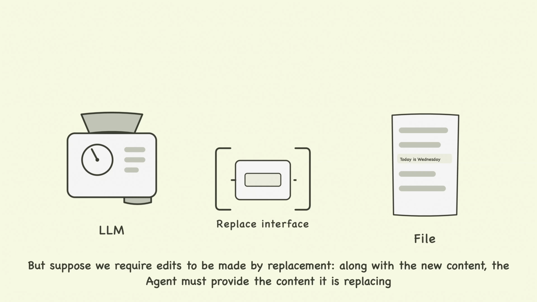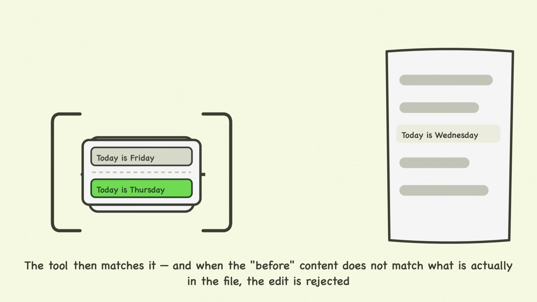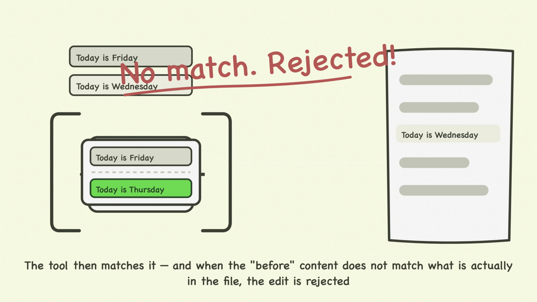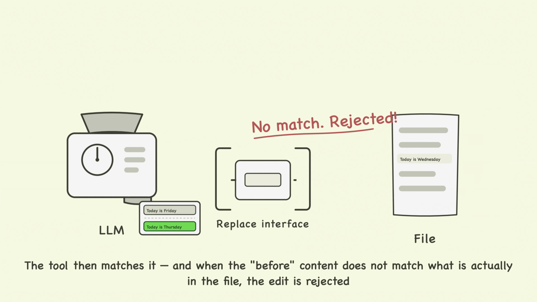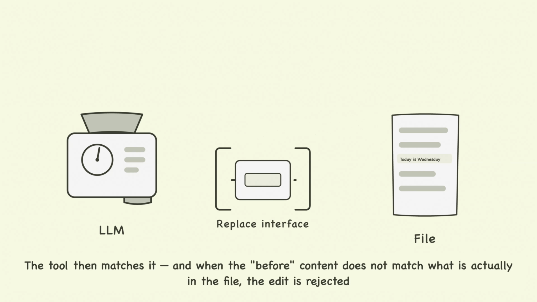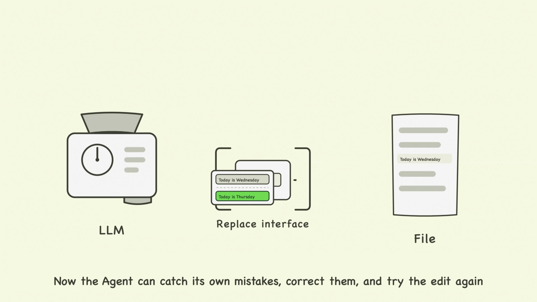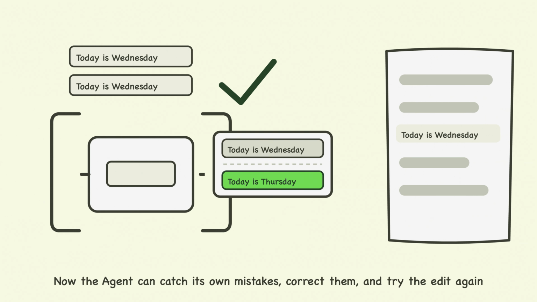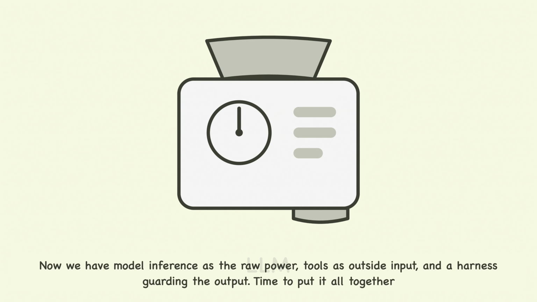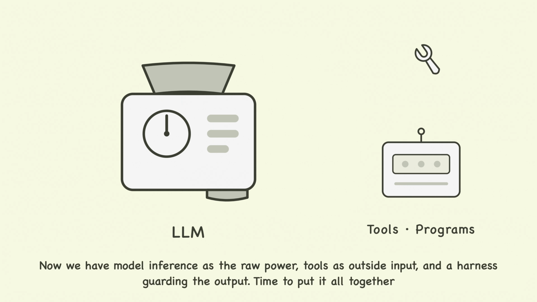But suppose we require edits to be made by replacement. Along with the new content, the agent must provide the content it is replacing. The tool then matches it, and when the before content does not match what is actually in the file, the edit is rejected. Now the agent can catch its own mistakes, correct them, and try the edit again. Now we have model inference as the raw power, tools as outside input, and a harness guarding the output.